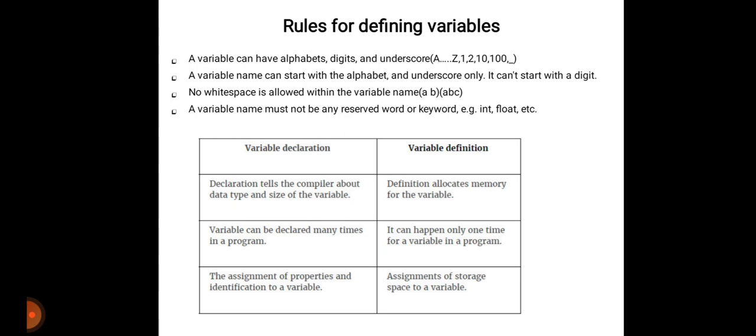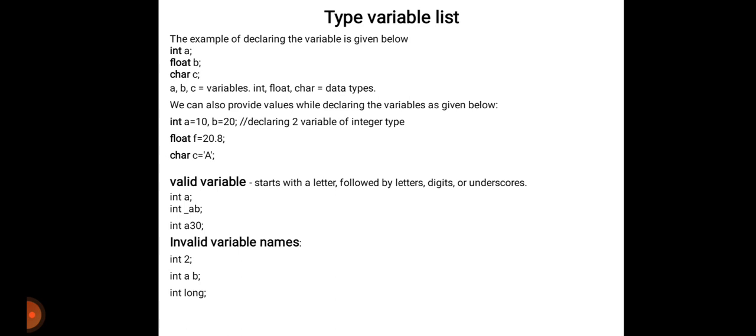Then no white space is allowed within the variable name. If you have to write a name with two words, you cannot allow a space between them. A variable name must not be a reserved word or keyword like integer, float, character, like this. The next topic, the variable list, has two types: valid and invalid.